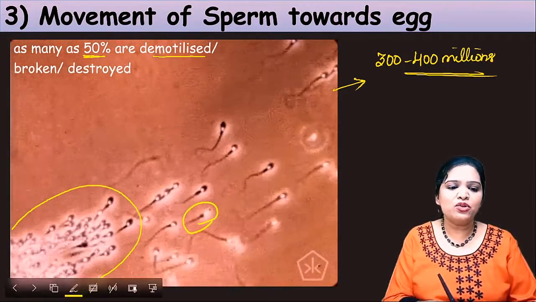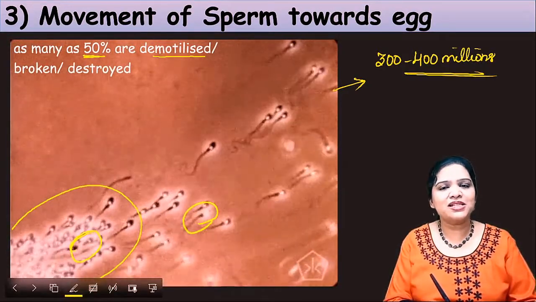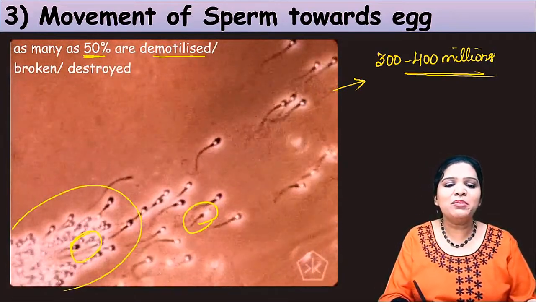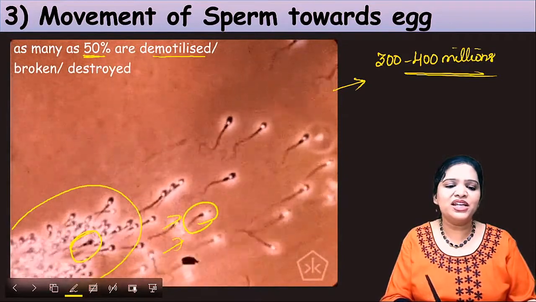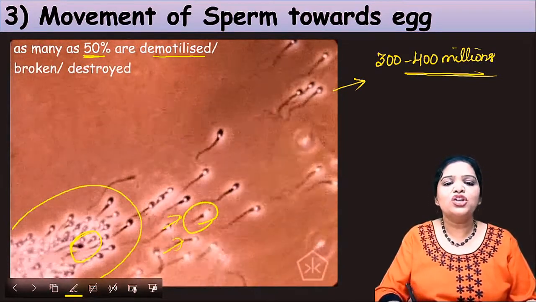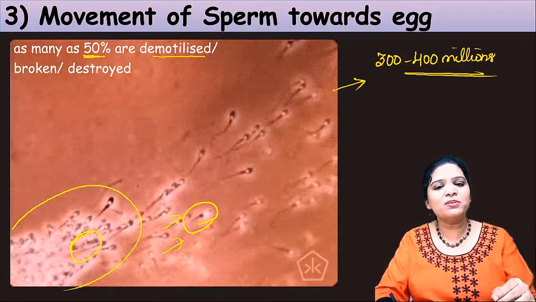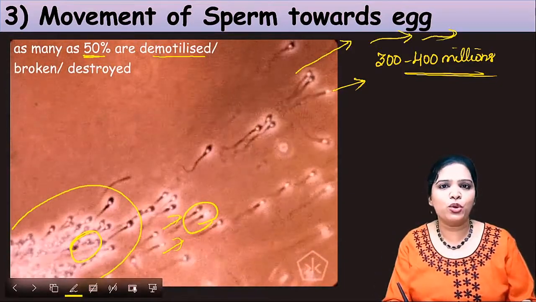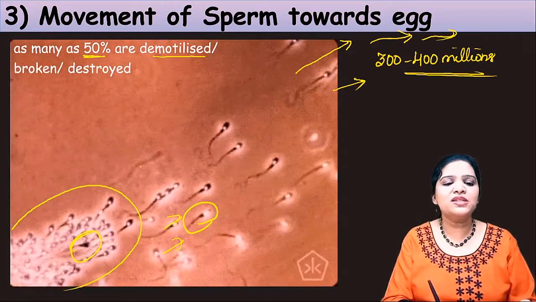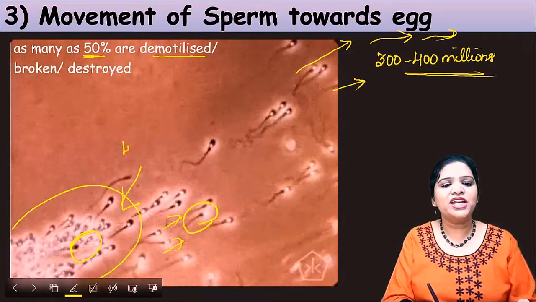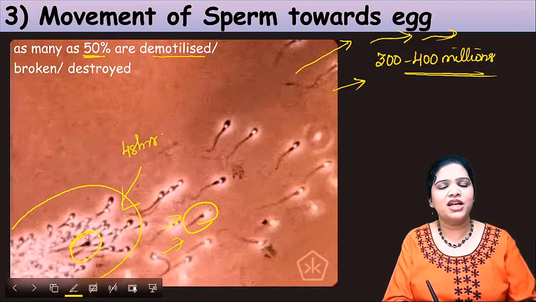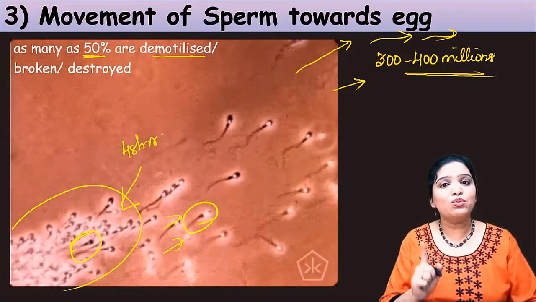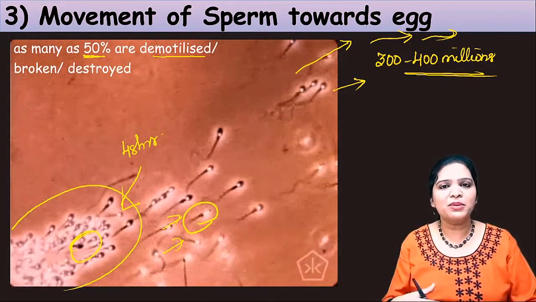And some sperm are not able to move from their place of origin itself. In some sperm, the head will be broken. Like this, there will be many difficulties or deformities. Only whichever sperm is very active will keep on moving upward, in the forward direction. All the other sperm settle here, and in 48 hours they die. Understand? That's why, in order to achieve only one egg, millions of sperm are ejaculated.